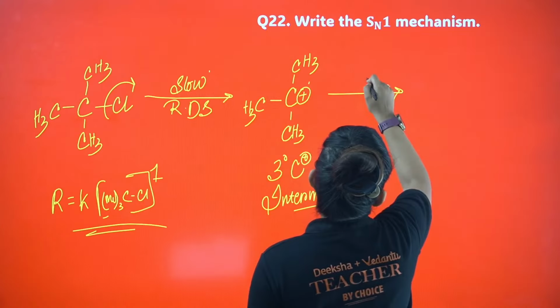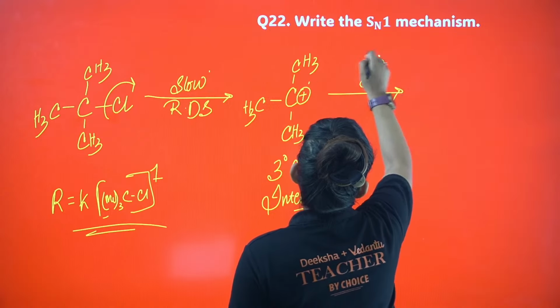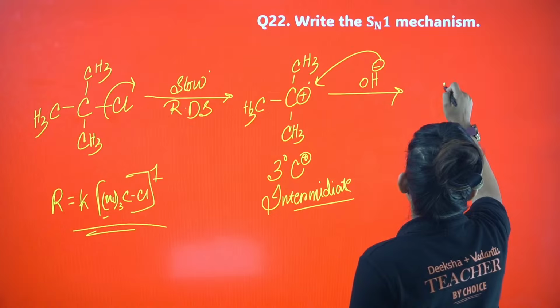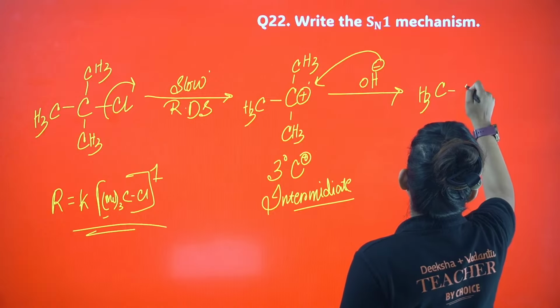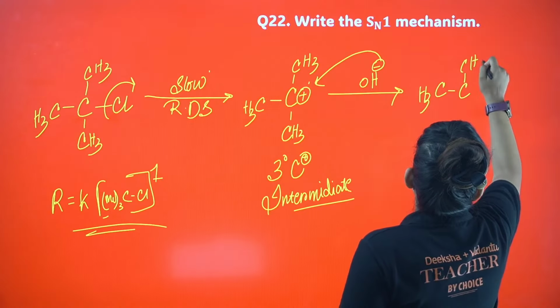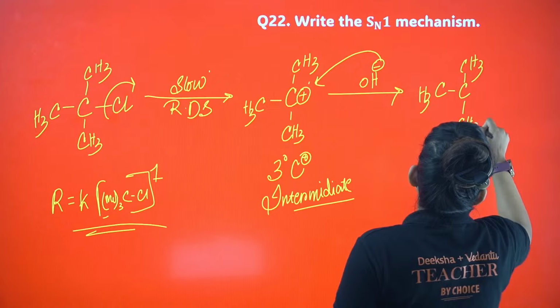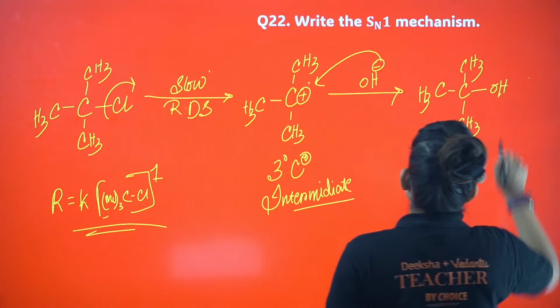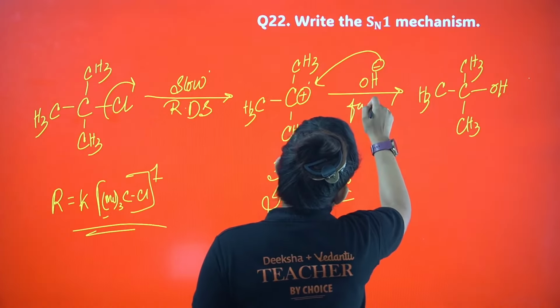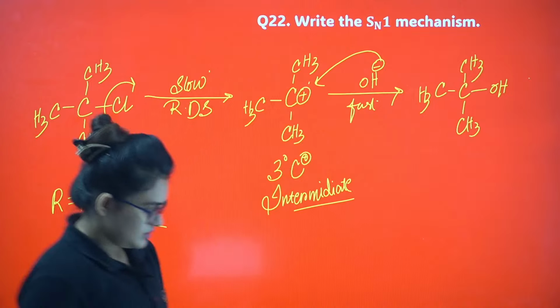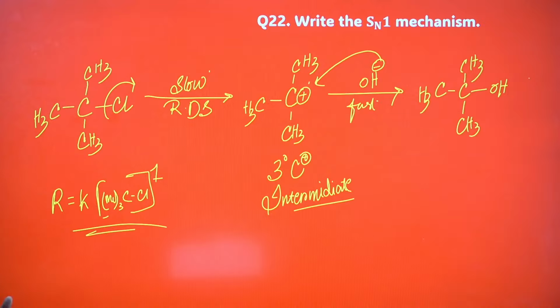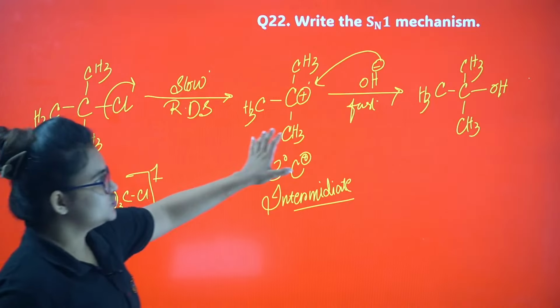Now OH minus will attack over here and you will end up with tertiary butyl alcohol, with CH3 groups and OH. I guess it is clear. This is how you should proceed.